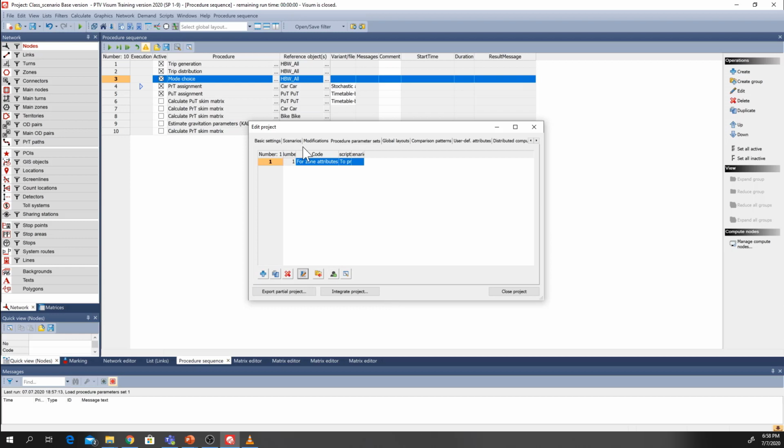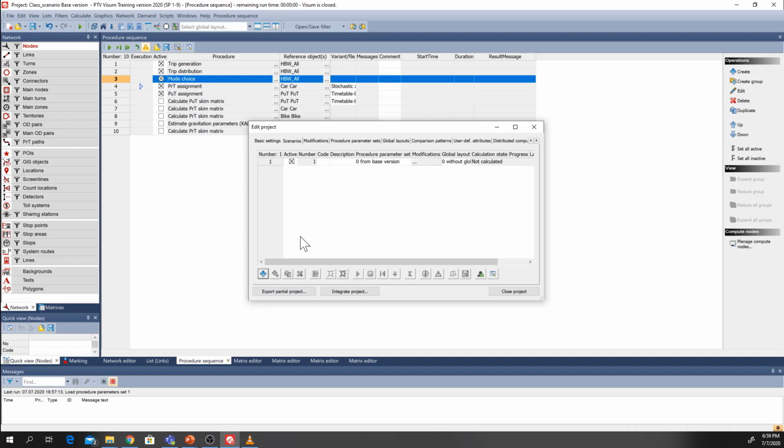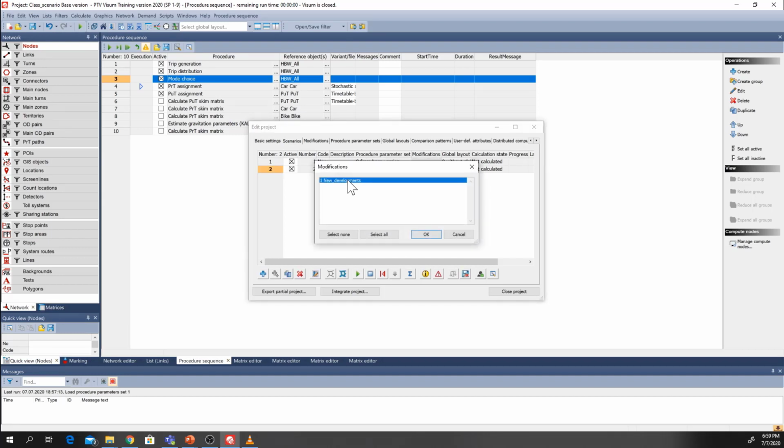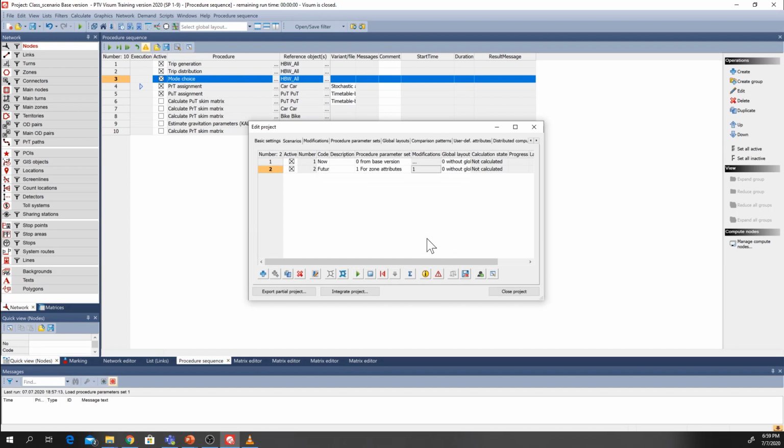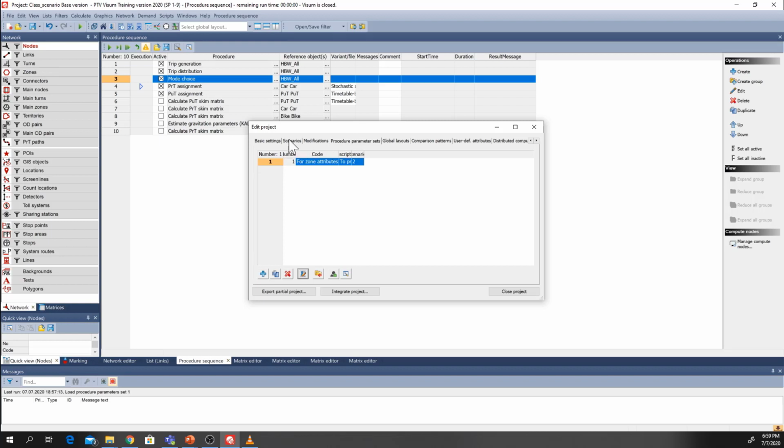Next, we can go to the scenarios and click on the new button to create a new scenario, and we can call this the now scenario. Here the procedure sequence set is from the base version. Modifications will also be no. Then the next version that we want to have is for the future with the new developments. In this we will have the procedure sequence set that we just created for the zone attributes, and for the modifications we can have new developments, and we can press OK. This is how you can create the procedure parameter set and the scenarios.